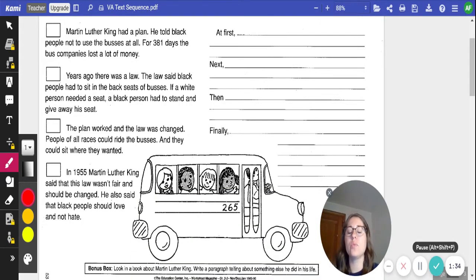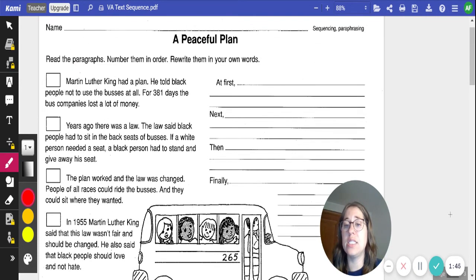Okay, let's look at some examples of text sequencing. So remember, text sequencing are events that happen in order. Once those events are in order, it allows us to understand and make connections in a text.